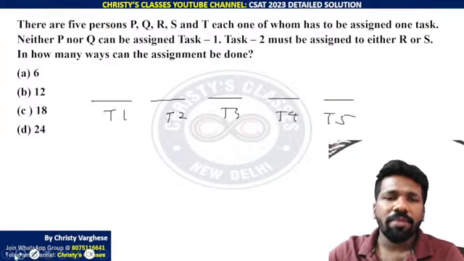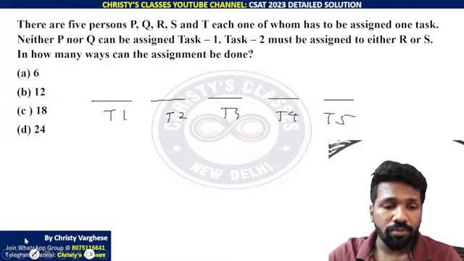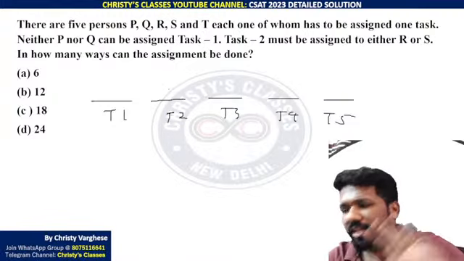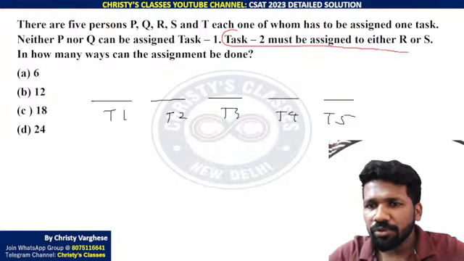Neither P or Q can be assigned task 1. Task 1, sorry. Neither P or Q. So neither P or Q means task 1 cannot be given to P, cannot be given to Q. Next sentence is task 2 must be assigned to R or S.